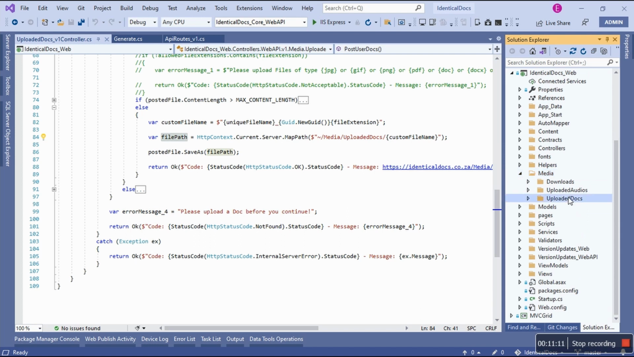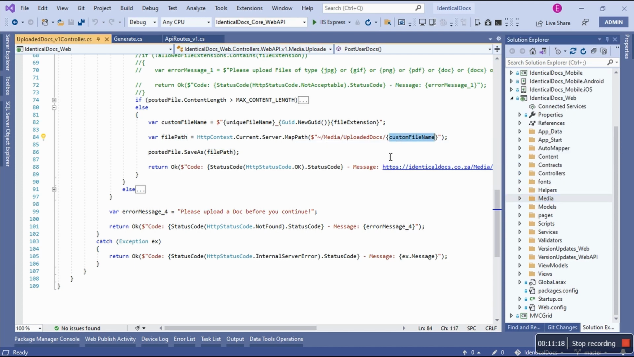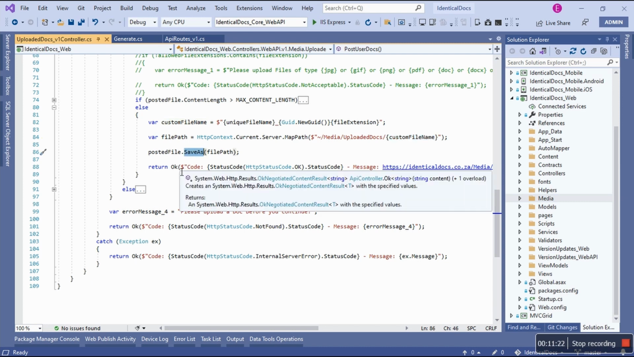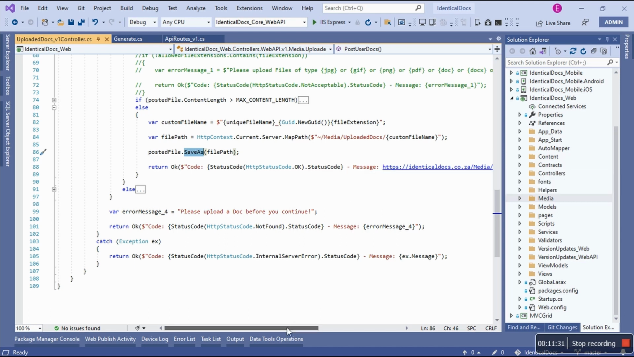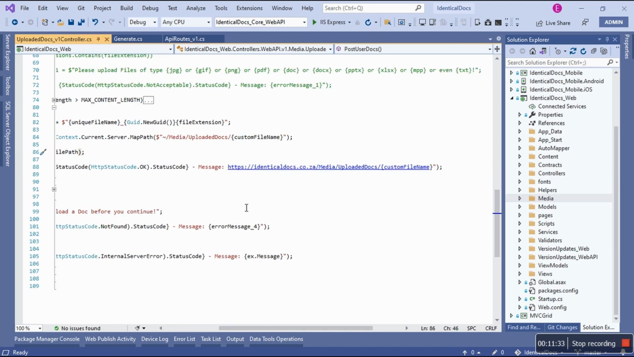I want to go here and then upload the audios and then downloads. But there's a folder on my server in production where it's going to be stored. So media, upload docs, and then the file name, and that's where I save it. Okay, and I'm going to return OK, because this is where everything went well, which is status code 200. Well, here it is, 200, and I'm going to return the actual URL, because I need to use the string helper method substring to get the file name. There's a reason why I'm doing this.